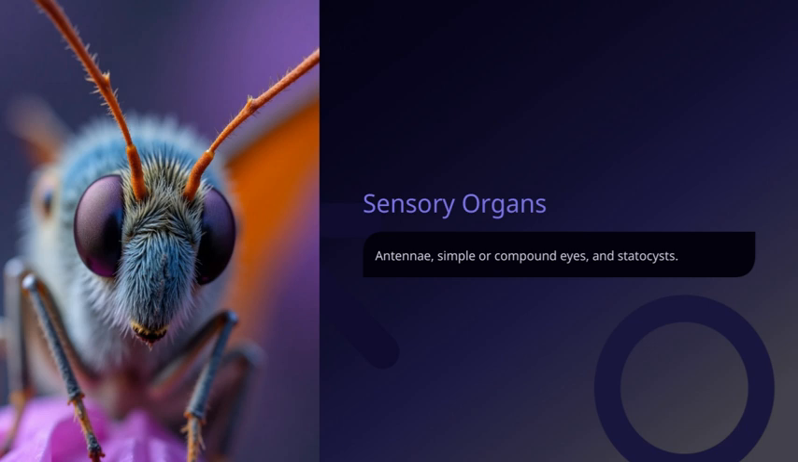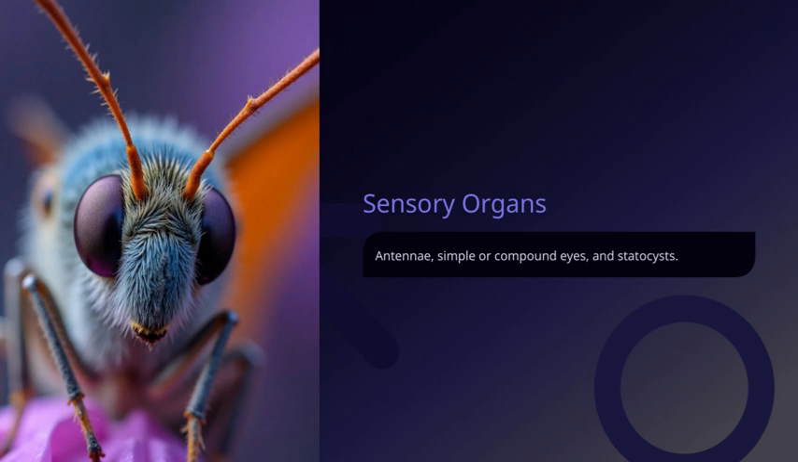First, we have antennae, which are often quite simple in structure, but serve important functions like detecting chemicals, vibrations, and even temperature. Some species have more complex antennae, which can help them pick up a wider range of signals from their surroundings. Next, we see the eyes.